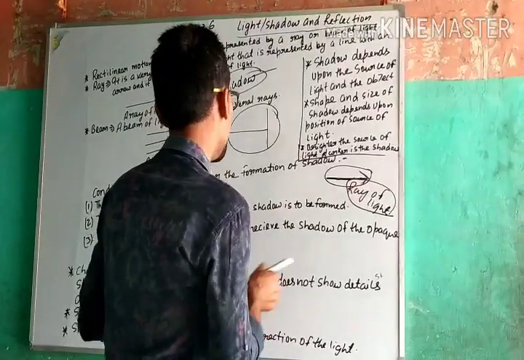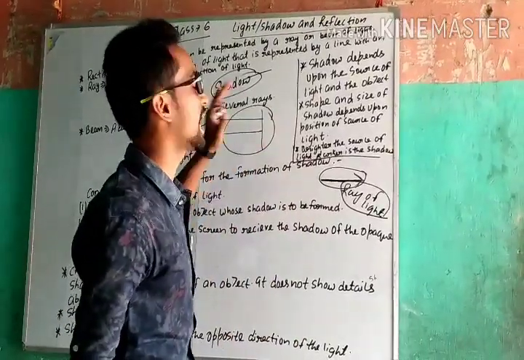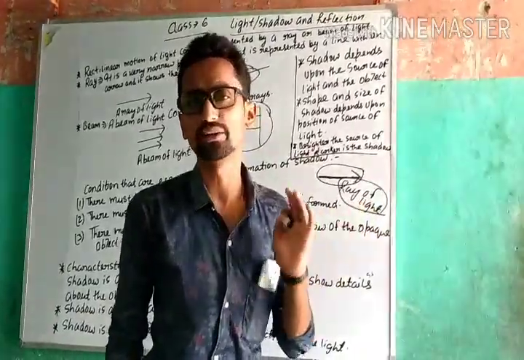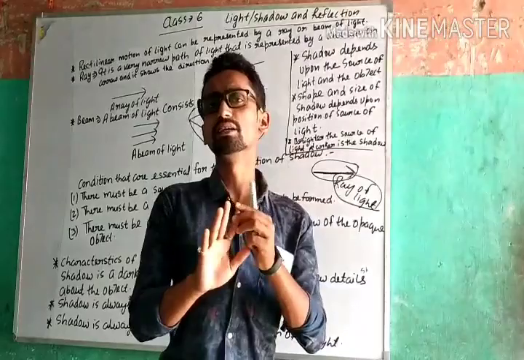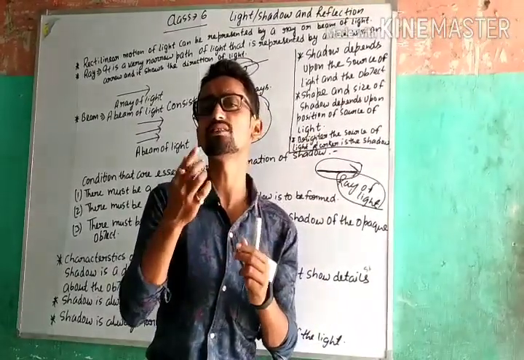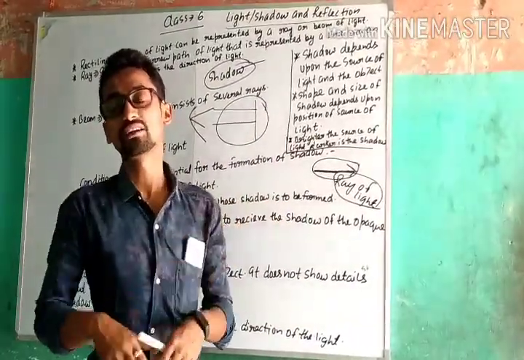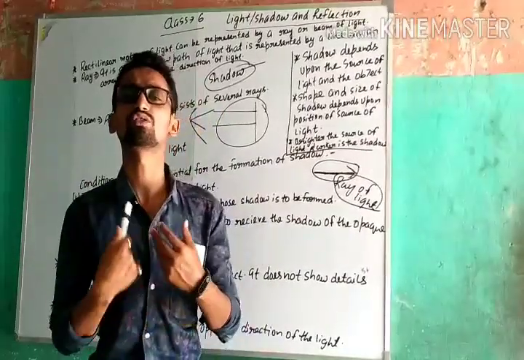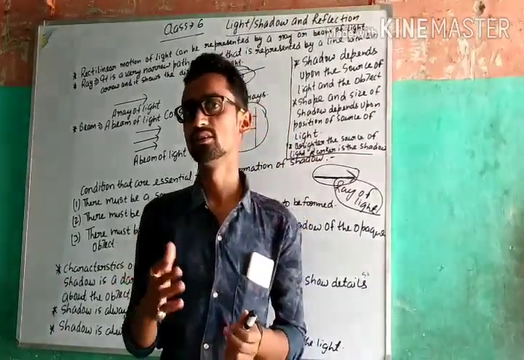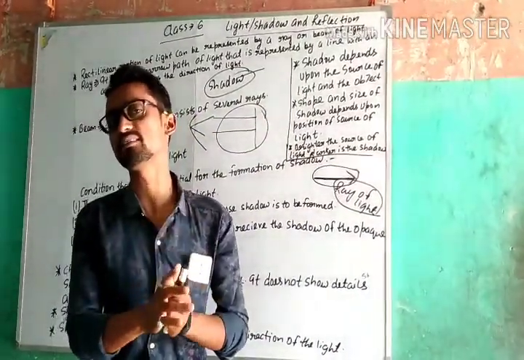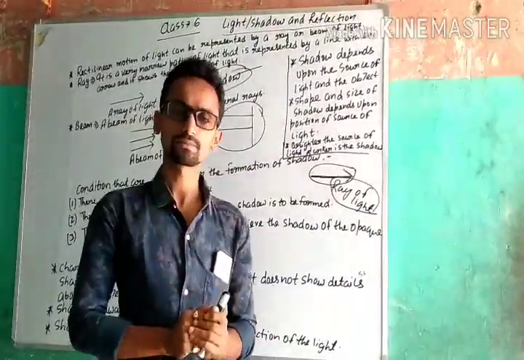Now, the formation of shadow is in the opposite direction of the source of light. It means that when light emerges from a source, that is a source of light, and the shadow is always formed in the opposite direction of the source of light.